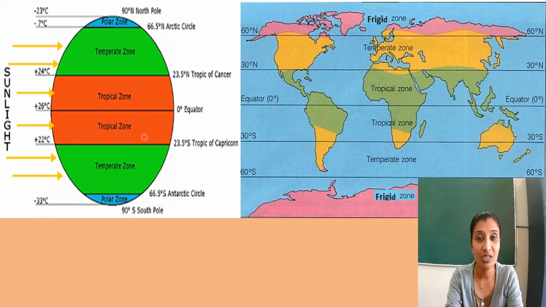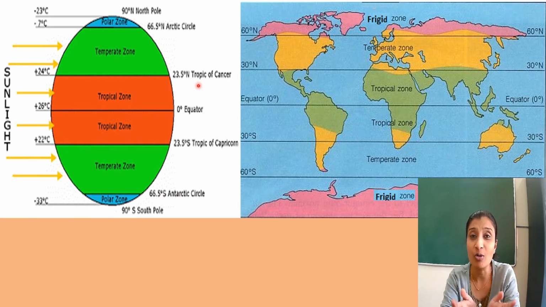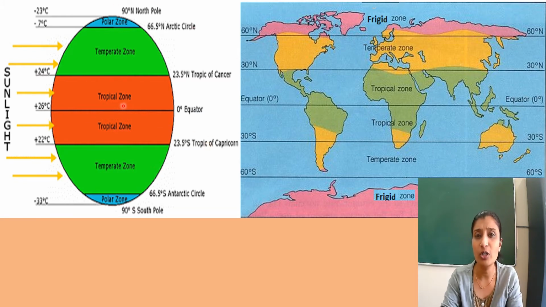Look at this diagram, children. The areas around the poles have the same kind of frozen surface, and it is frozen all throughout the year. And it is difficult for any life to survive. Can you breathe if you sit in the fridge? Will you feel comfortable? No. The same way, in the polar regions it is very cold and no one can survive in these regions. It is extremely cold here and is called frigid zone.